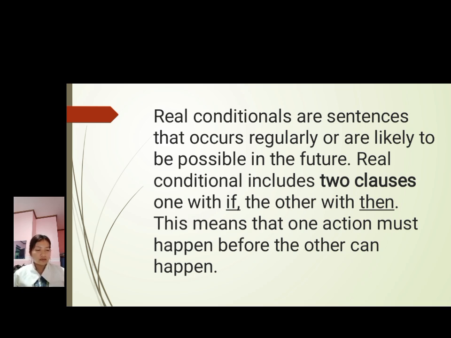The real conditional has two clauses. The first is the if clause, which states the condition, what needs to happen. Second is the then clause, which expresses the result, what happens if the condition is met. So, this sentence shows a cause and effect relationship where one action must take place first, the condition, for the second action, the result, to occur.